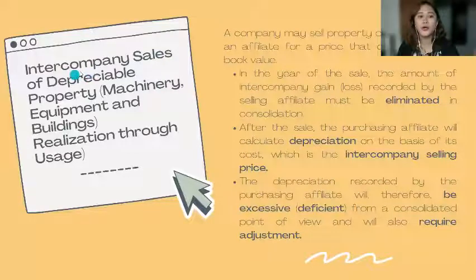Okay. So, for depreciable property, magkaiba kasi for depreciable and non-depreciable. So, non-depreciable is yung land nga natin, di ba? So, sa mga depreciable, which is mostly naman ang PPE, which is machinery, equipment, buildings, ang ating realization is through usage or through depreciation. So, a company may sell PPE at a higher price. So, tulad sa inventory, let's say, cost sa kanya is 50,000, ibebenta niya minsan ng 70,000, mga ganun.